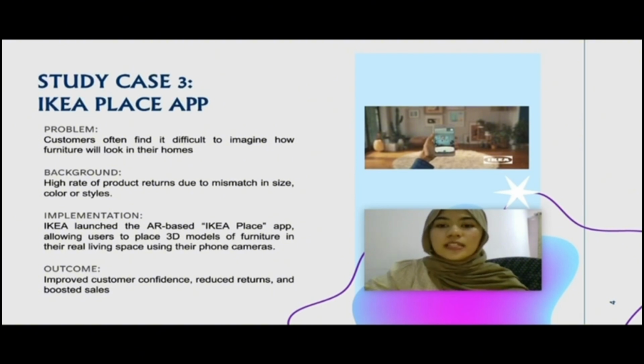So IKEA has invented an app called the IKEA Place app. It allows the user to place 3D models of furniture just by using the camera on their phone. So it has improved customer confidence to buy their products, reduced returns, and also boosted sales.